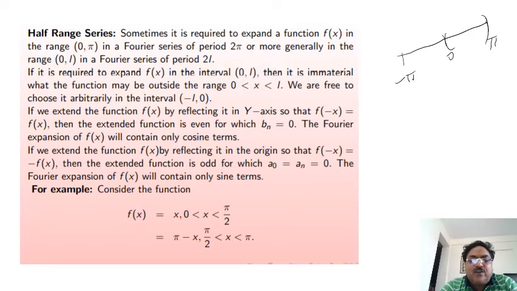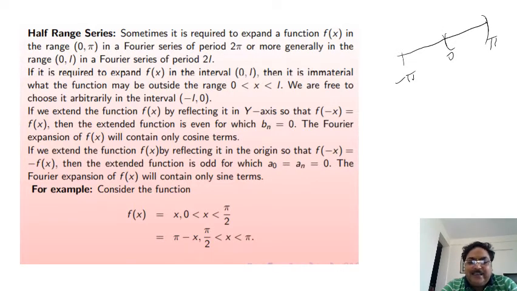If it is required to expand f(x) in the interval 0 to L, then it is immaterial what the function is outside the range 0 < x < L. We are free to choose it arbitrarily in the interval -L to 0.